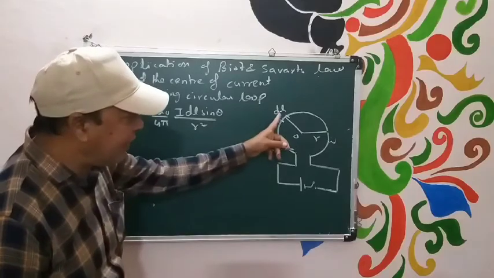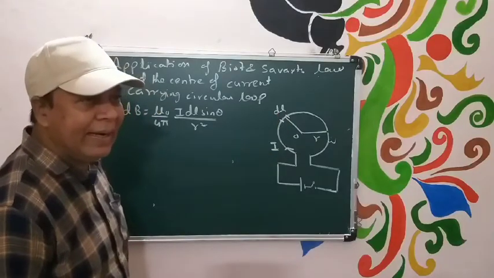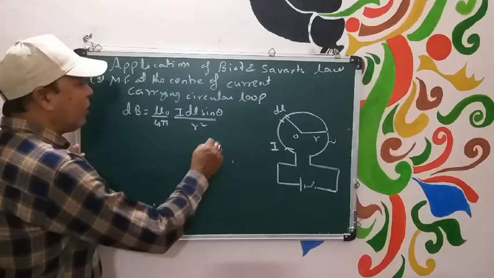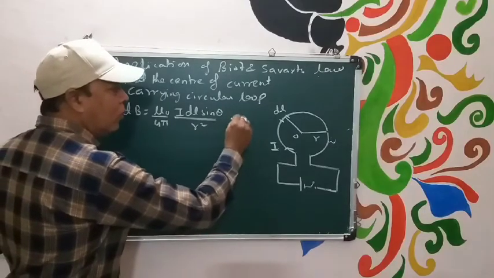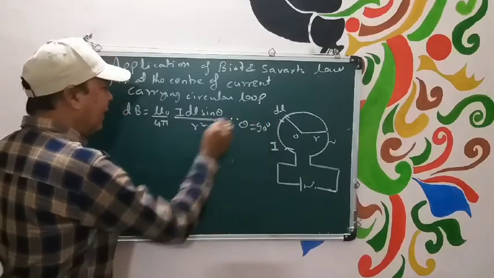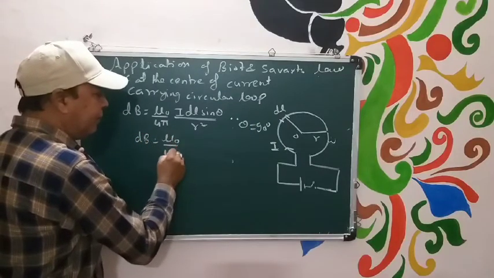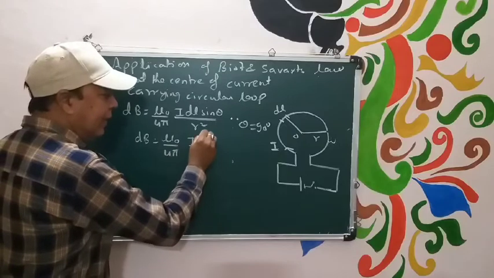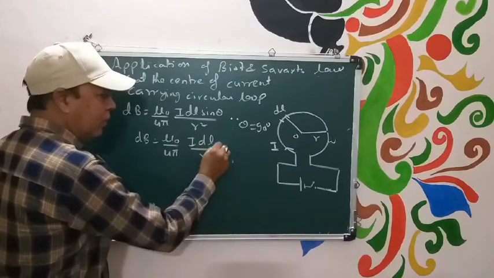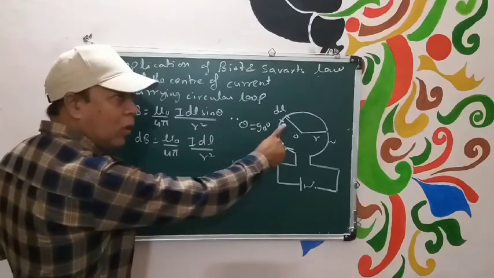That means the angle between dl and r should be 90 degrees. So obviously theta should be equal to 90 degrees. So what you will get? dB should be equal to mu naught upon 4 pi I dl by r square. Now this is due to a small element.